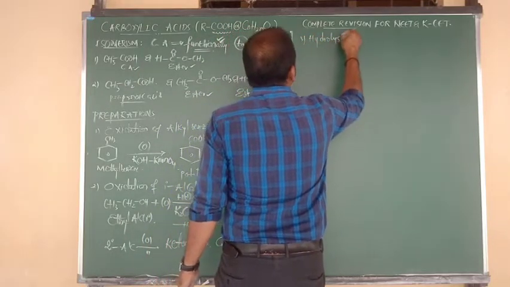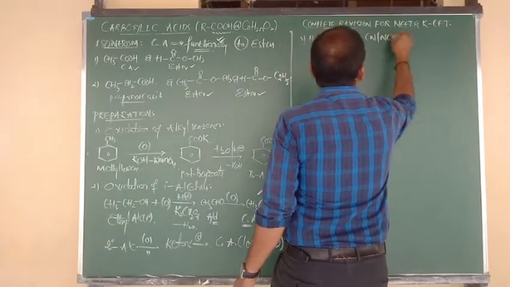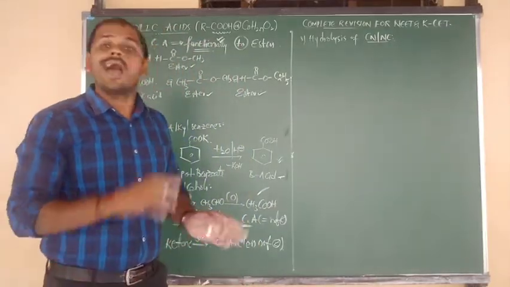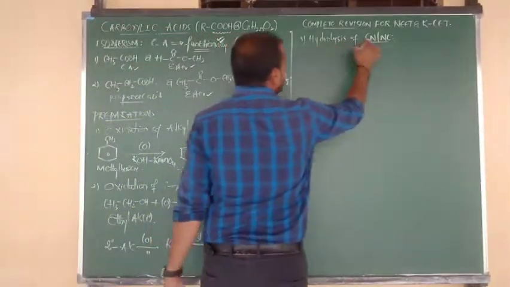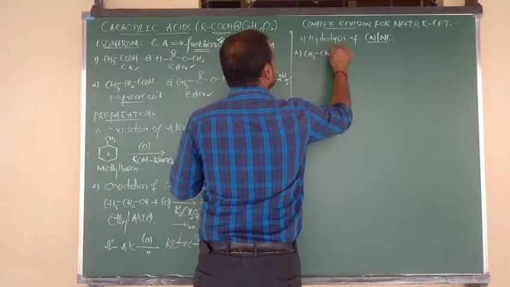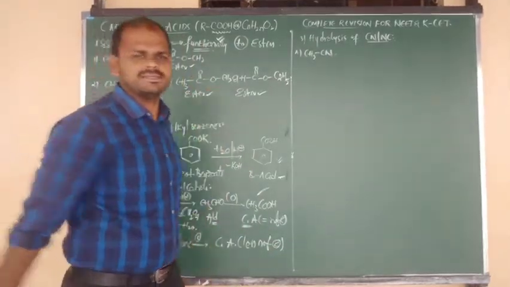Next, third method of preparation: hydrolysis of CN and NC, meaning cyanides and isocyanides, nitriles and isonitriles. Let me consider one example. CH3 bonded to CN, and simply you can say RCN, benzene CN, any cyanide form you can consider.